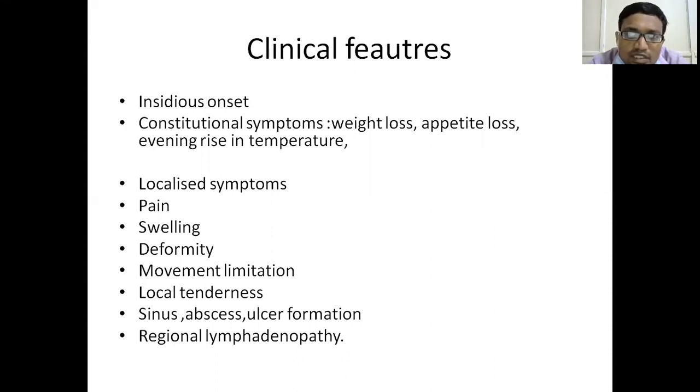And then when the disease progresses, these are early stages, other signs will come, that is sinus formation, ulcer formation, abscess formation can occur. And in tuberculosis there will be regional lymphadenopathy, because the regional lymph nodes of the specific joint will be enlarged. These are the clinical features which can be seen in tubercular infections.